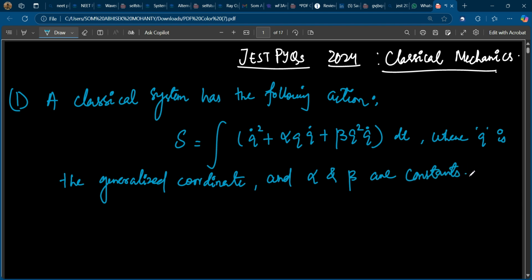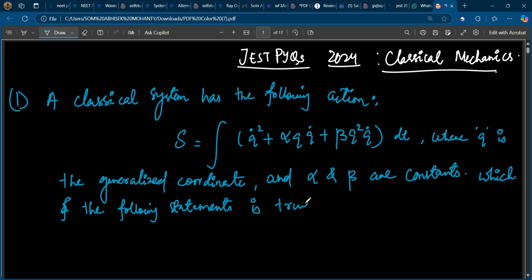Which of the following statements is true about the dynamics of the system?